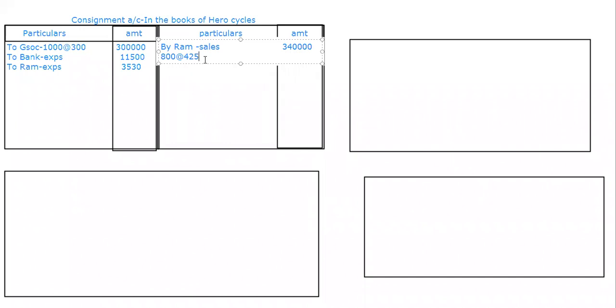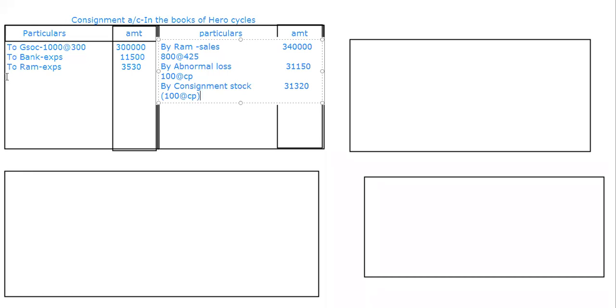So first I'm going to show information about abnormal loss. By abnormal loss, which we got as 31,150, for how much? Of 100 at the rate of cost price. Then by consignment stock, which we got as 31,320, and this is again for 100 at the rate of CP. So that's how 800 plus 100 is 900, 900 plus 100 is 1,000. So yes, the things are done.